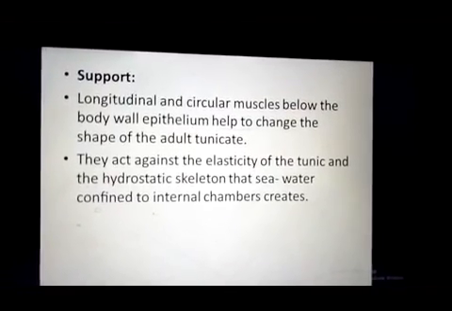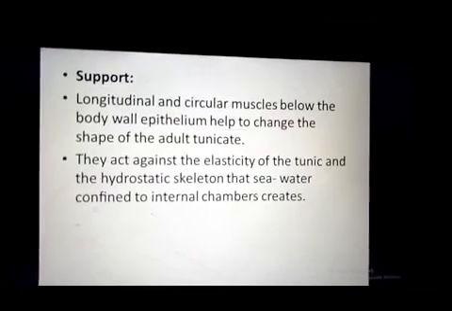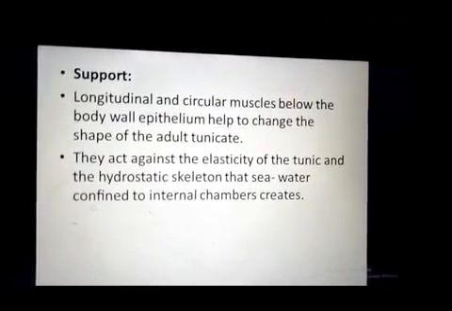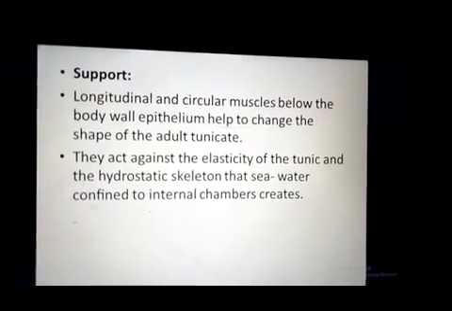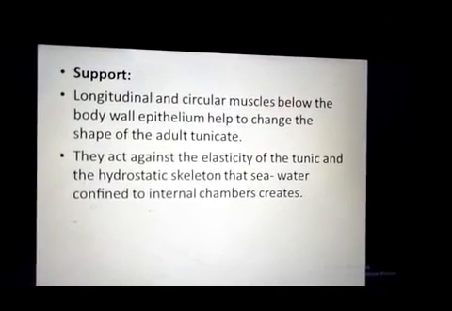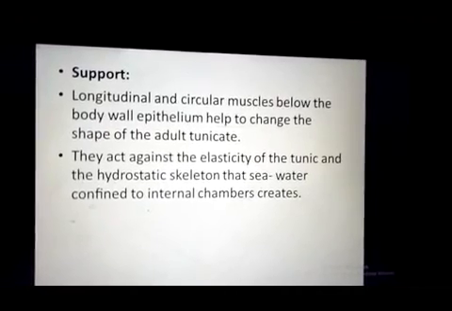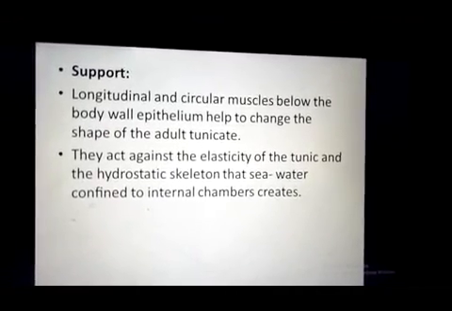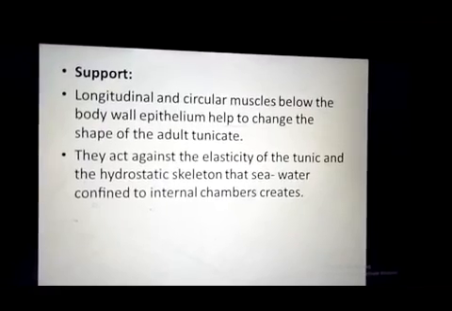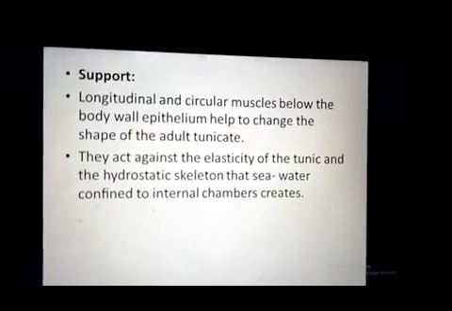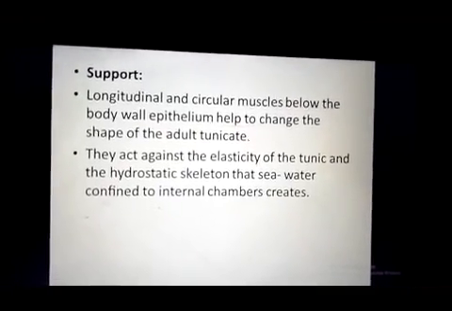When these muscles contract, they apply a force on that water, and this water acts as a hydrostatic skeleton. So the muscles and the water present in their body cavity both provide support to the animal.